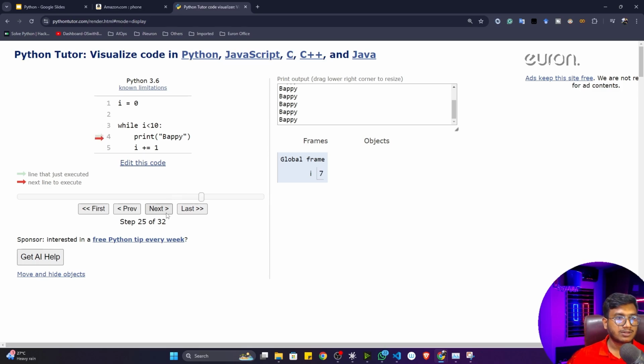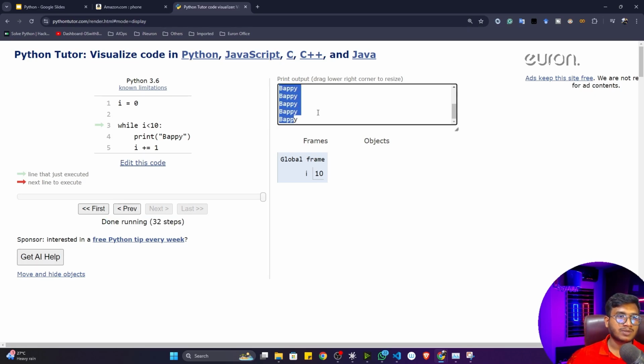Let me go to 9. Yeah, 9 and 10. Now you can see it is just trying to match whether 10 is less than 10 or not. This condition is false, so it will break this loop. If I click on next, see, it will break the loop. That means your program has executed, and 10 times my name has been printed.